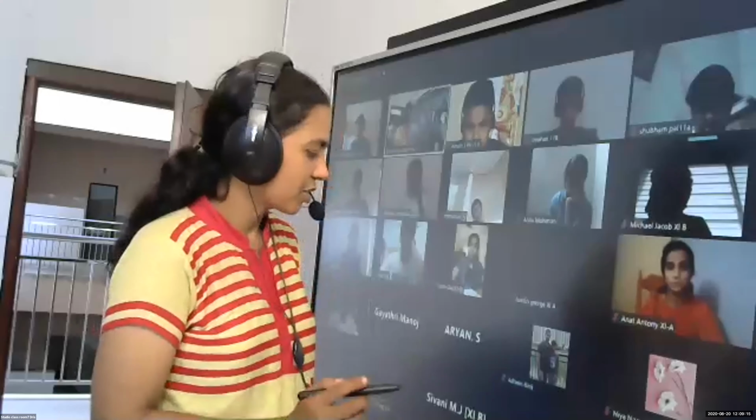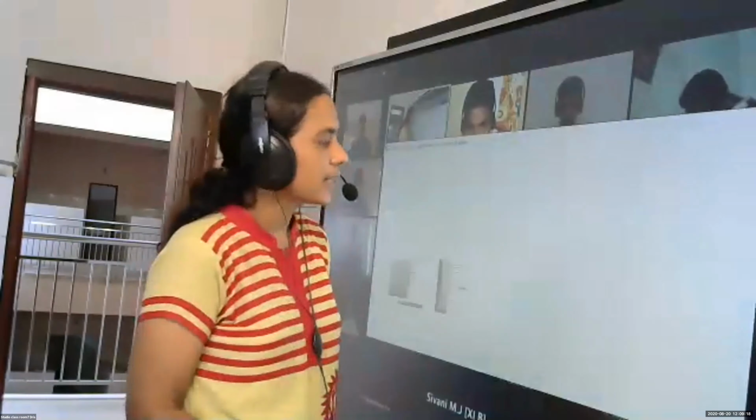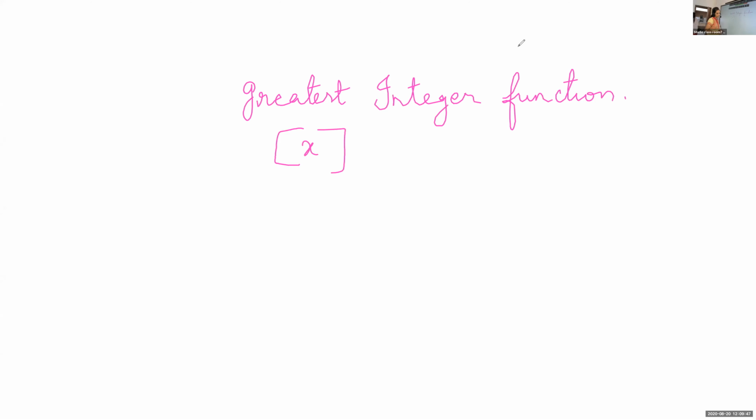The next function we are going to discuss is the greatest integer function. Listen, children, the greatest integer function we usually write within square braces.